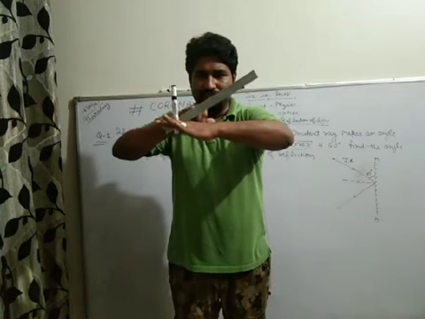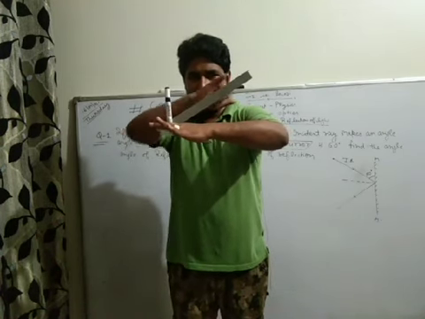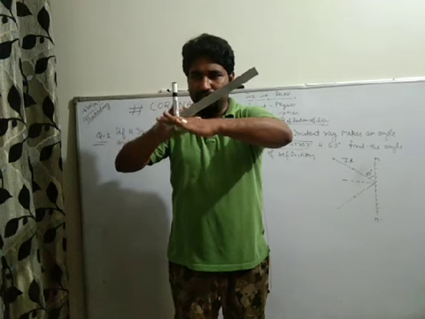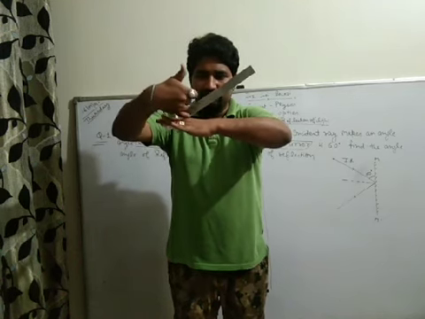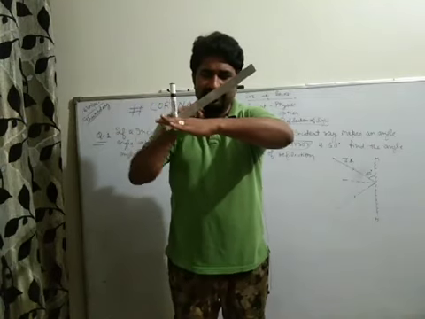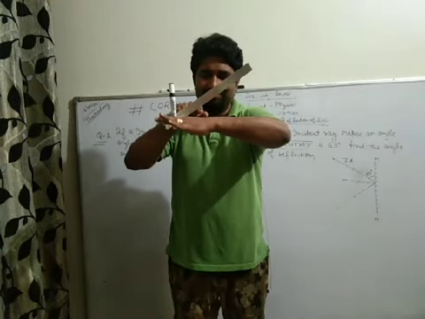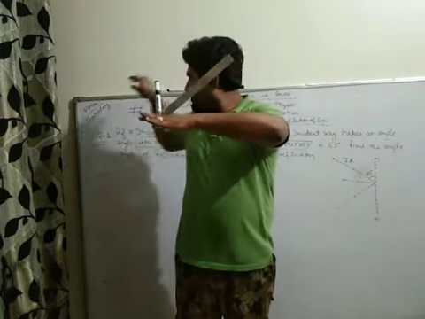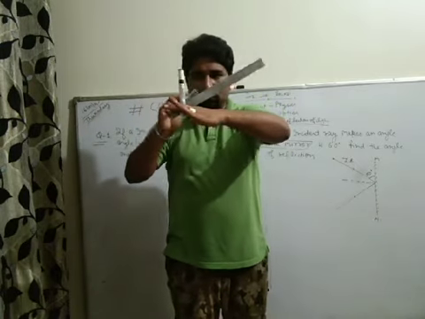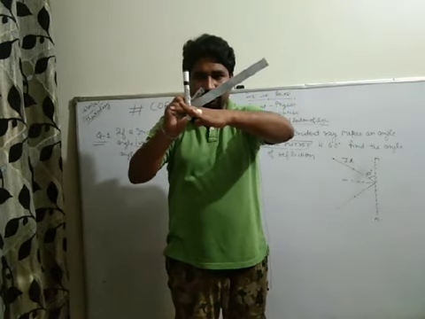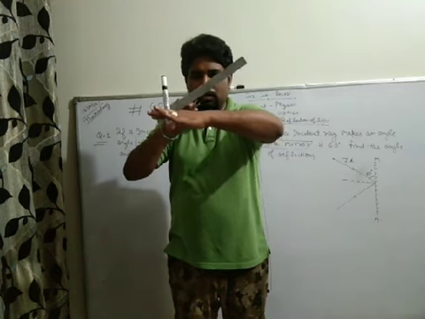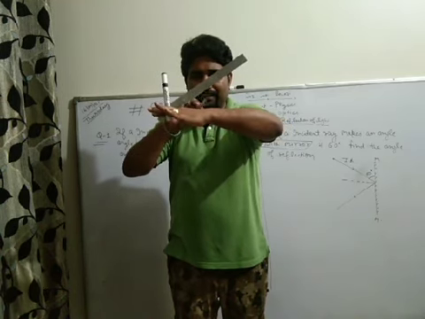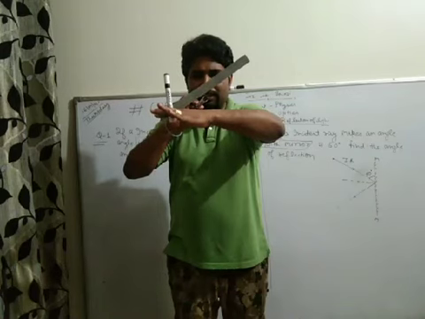It is the incident ray, coming from any source, and it is the mirror. At the point of incidence, it is making some angle with this normal. So this is the angle with the mirror. This is the angle with the normal. So angle I is the angle of incidence with the normal.